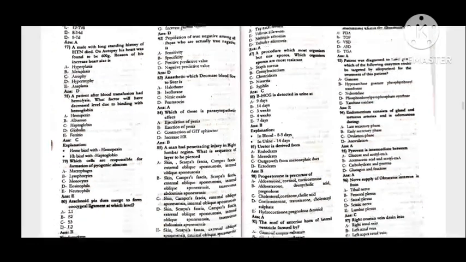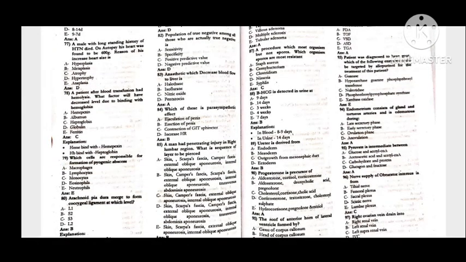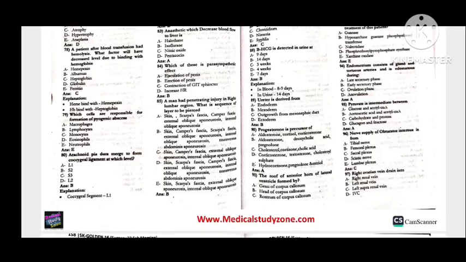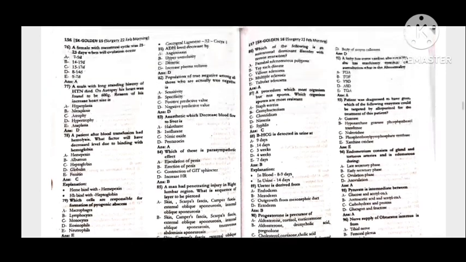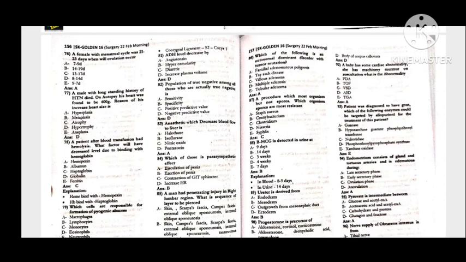are more resistant. Option C. 88, beta hCG is detected in the urine at 14 days. Ureter is derived from the mesoderm. 89, then 90, progesterone is the precursor of aldosterone, cortisol and corticosterone. Next, 91, the roof of the anterior horn of the lateral ventricle is formed by the body of the corpus callosum.